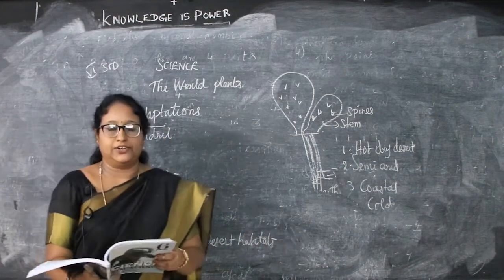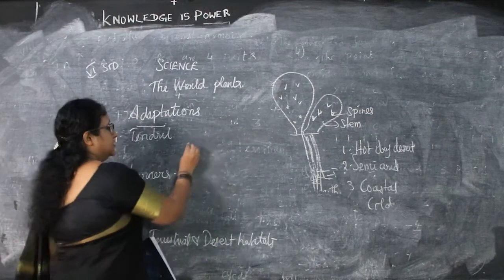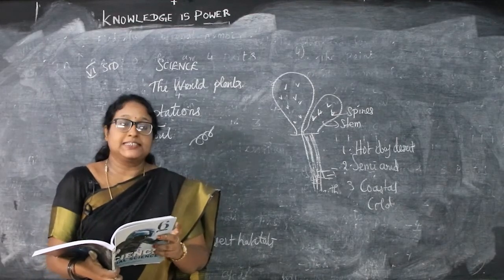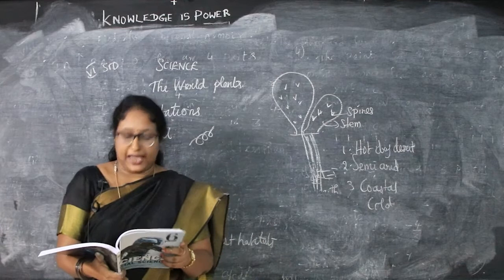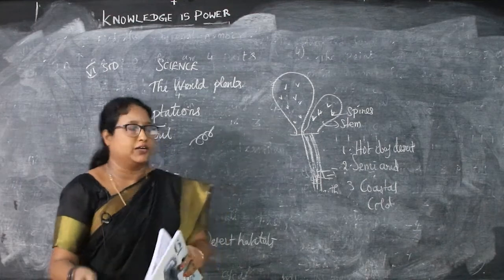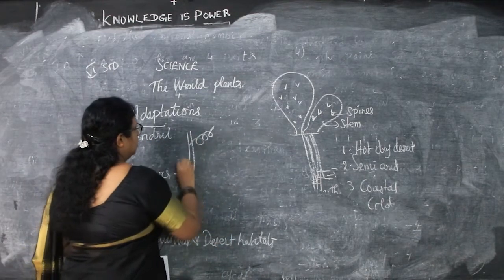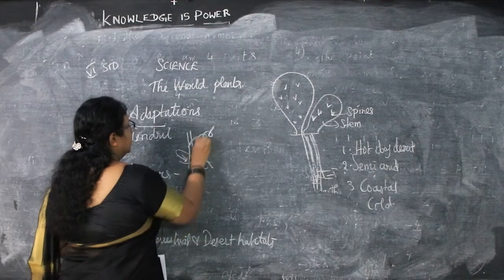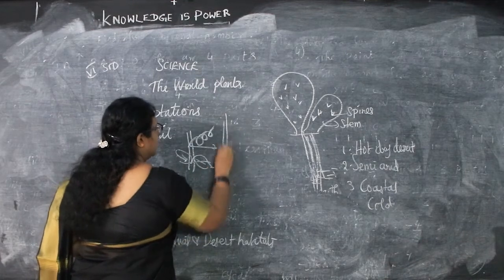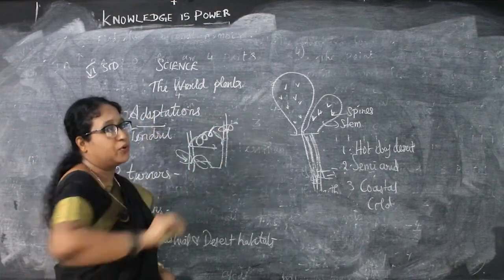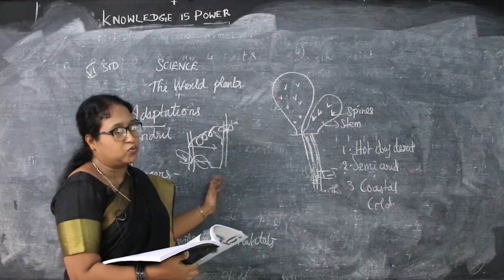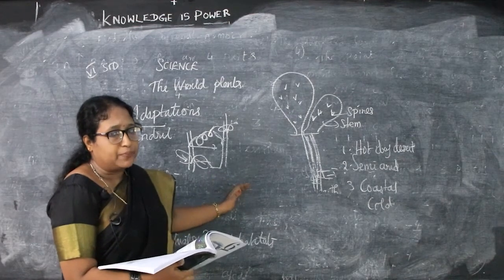Now first is a tendril. It's a twining. Twining means it's like this. Tendril is a twining climbing organ of some weak stemmed plants like peas and bitter gourd. Tendril coils round a support and helps the plant to climb. For example, if you take a peas plant, the leaf is changed into like this, so that they get the support from the neighboring plant, because their stems are weak.